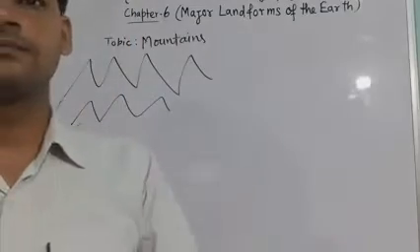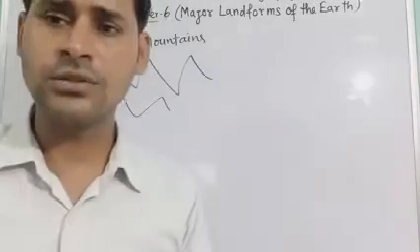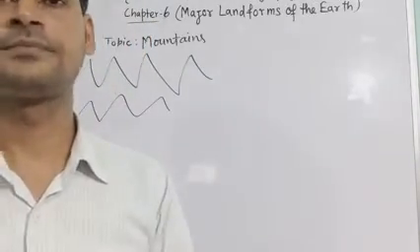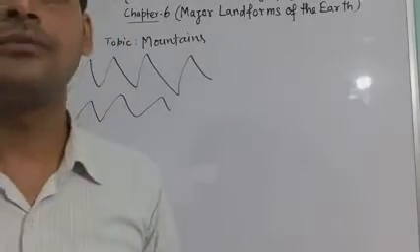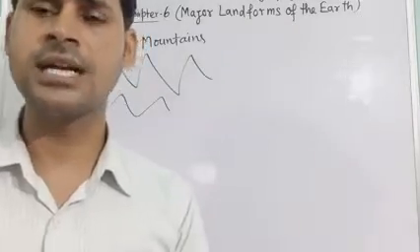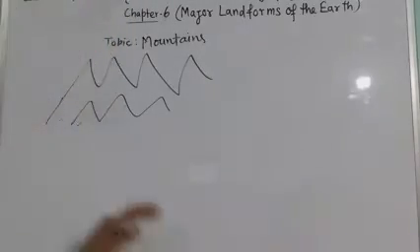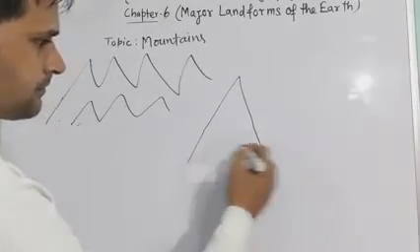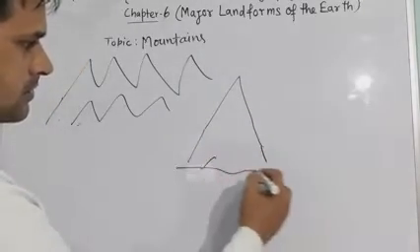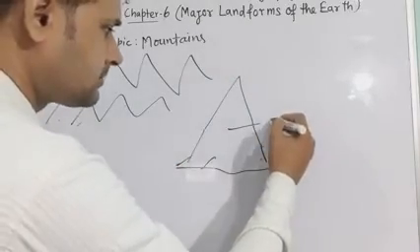As you go higher, the climate becomes cooler or colder. In some mountains there are permanently frozen rivers of ice, and they are called glaciers. Frozen ice is called glacier.